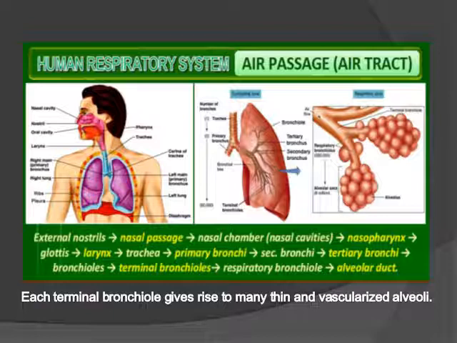Then comes the opening of the trachea, which is known as the glottis, then the larynx, which is your sound box, then the trachea, which means windpipe, then it goes to the primary bronchi, then secondary bronchi, then tertiary bronchi, terminal bronchioles, then respiratory bronchioles, and ultimately they become part of a sac-like structure known as the alveoli, which is the structural and functional unit of our respiratory system.